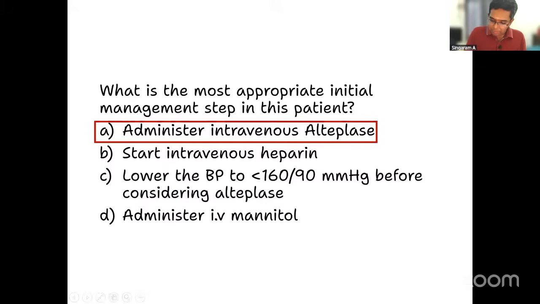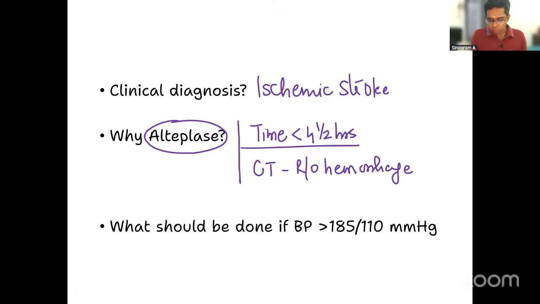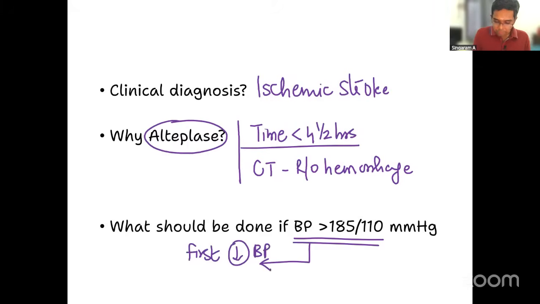Now, let me ask you one more question. What should be done if the blood pressure is more than 185/110? You cannot immediately administer alteplase. Here what should be done? You have to first decrease the blood pressure to below 185/110, and then administer alteplase.